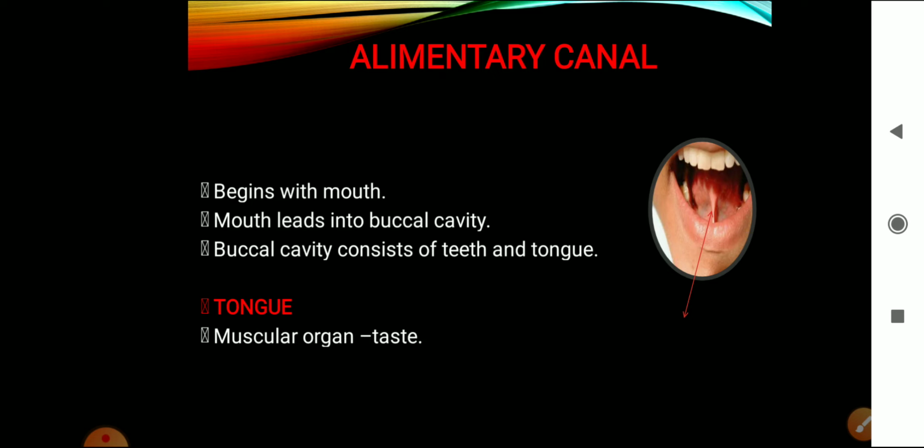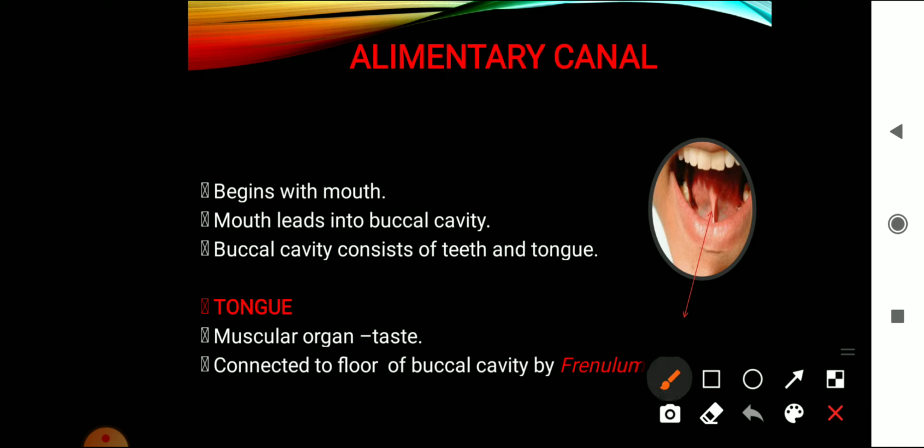The tongue is a muscular organ and it is connected to the floor of the buccal cavity by a structure called the frenulum. When you open your mouth and raise your tongue, you can see a small membrane-like structure which connects the tongue to the floor of the buccal cavity. That is called the frenulum. Hope it's clear?